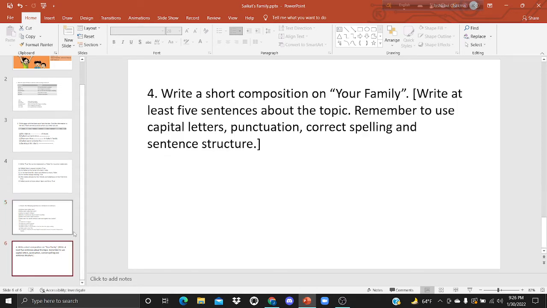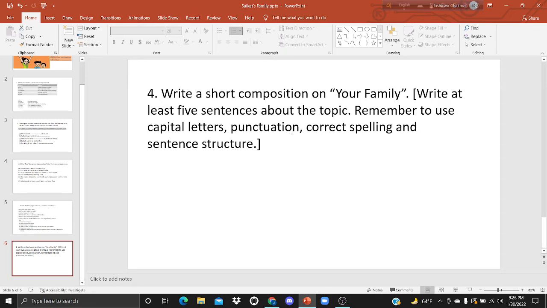Okay, now number 4. Write a short composition on your family, not about Shoykot's family. Write at least 5 sentences about your family. Remember to use capital letters at the beginning of your sentences and for proper nouns.